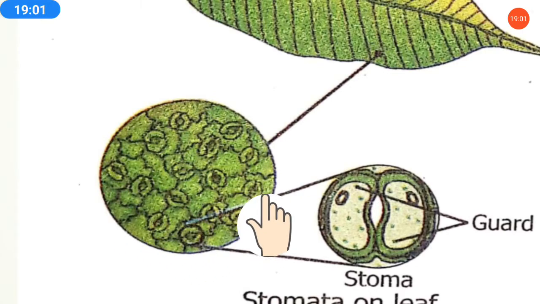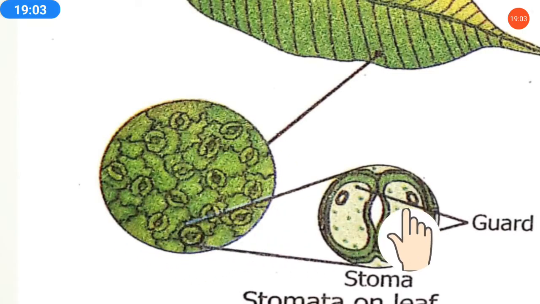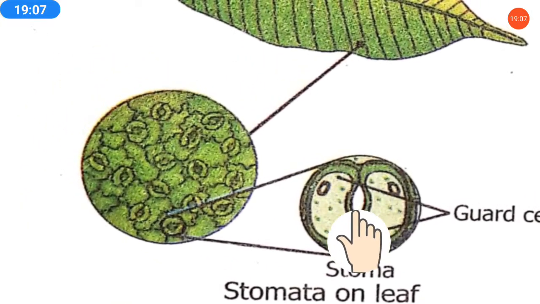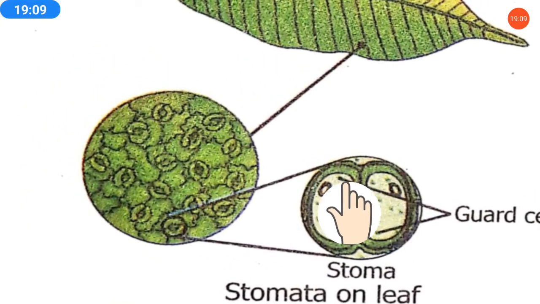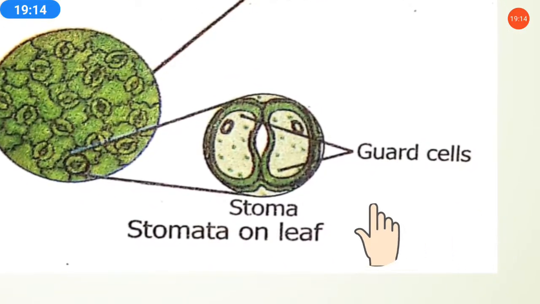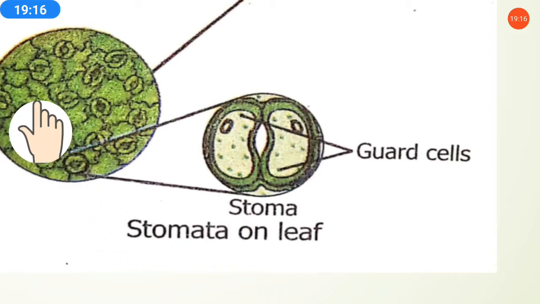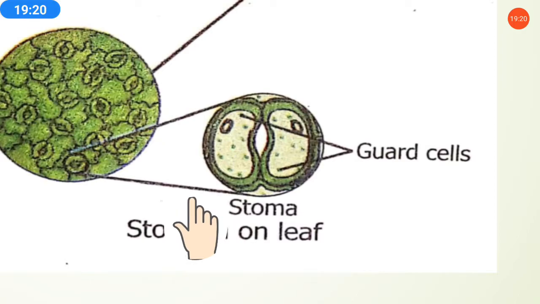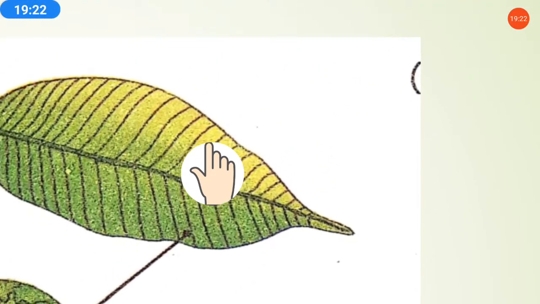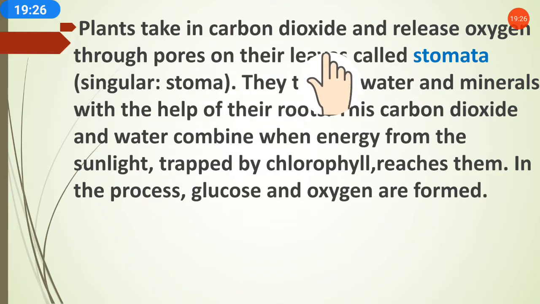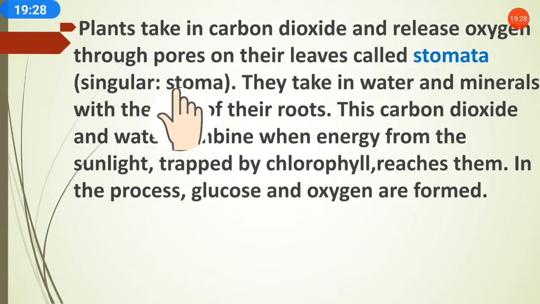In this small pore there are cells, which are stomata. Inside the stomata there are cells, and this part is called guard cells. A single cell is a stoma, and many cells together are stomata. So stomata are present on the leaves in the small pores. The process is taking carbon dioxide in and releasing oxygen out through stomata.